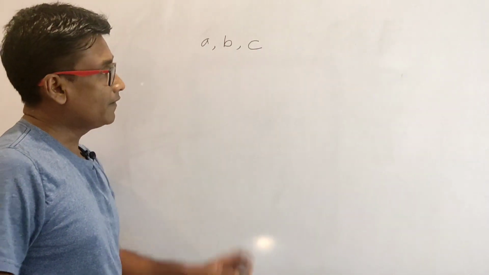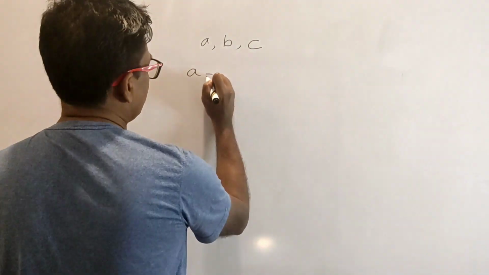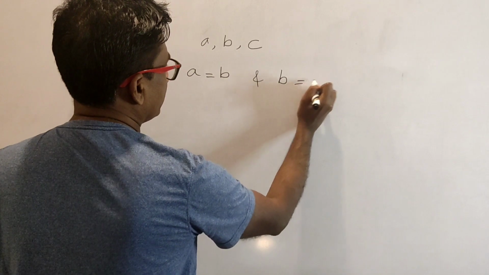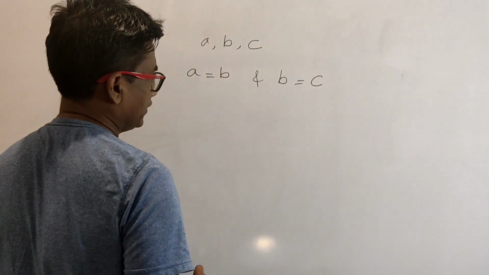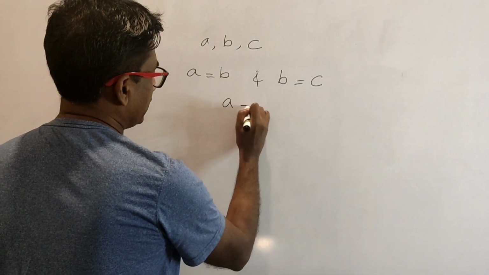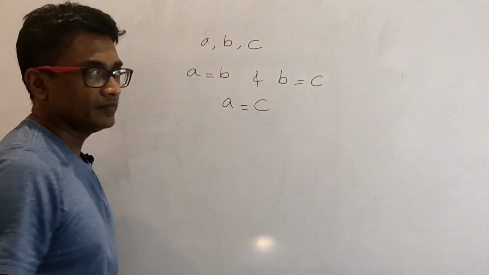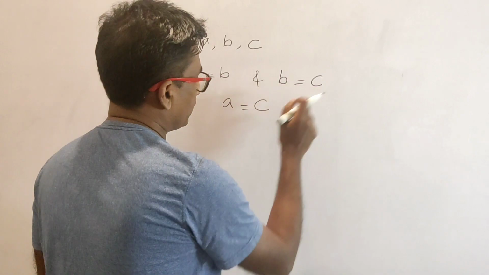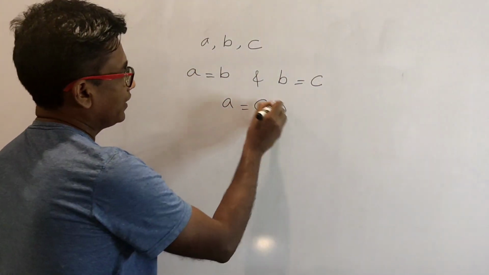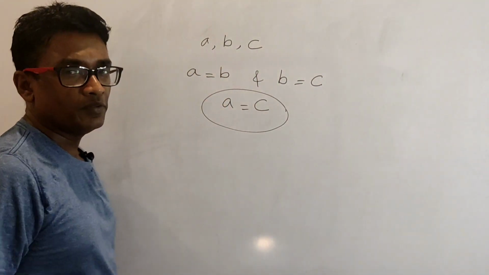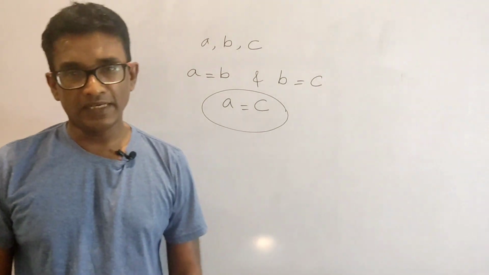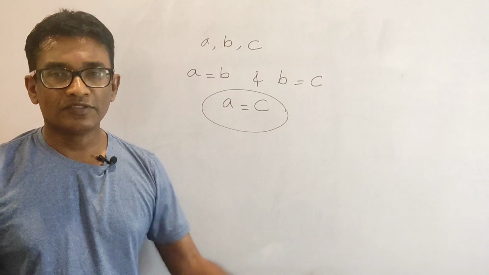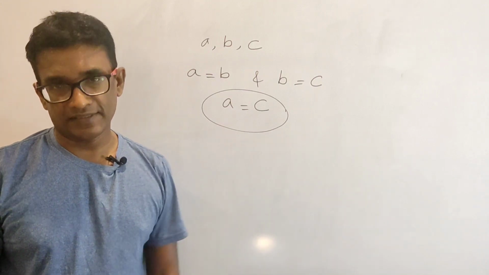Then if A is equal to B and B is equal to C, then invariably A is going to be equal to C. I hope you all agree with this, right? It's common sense. So this is the sixth axiom.